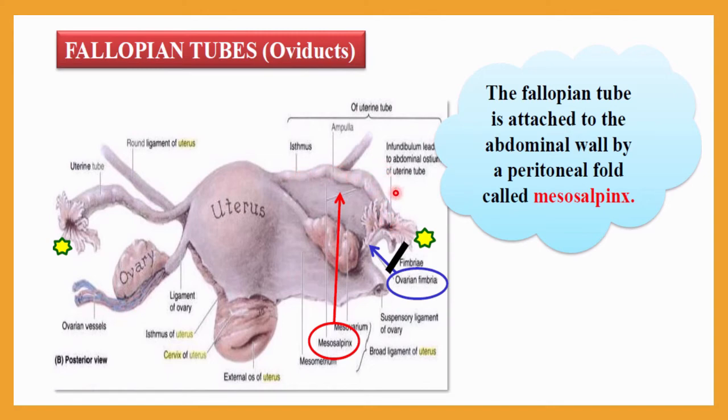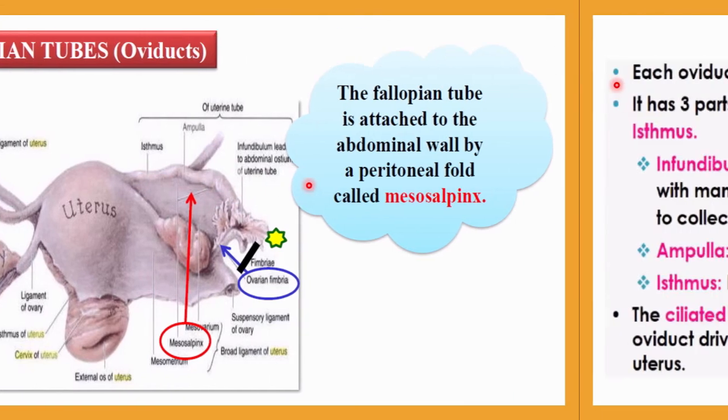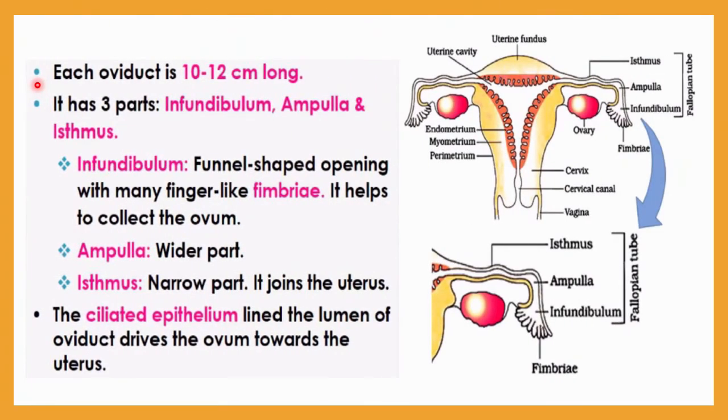Okay, and the fallopian tube is attached to the abdominal wall by a very important structure or fold that is called peritoneal fold, and the specific name for this fold is mesosalpinx. So here you can see the mesosalpinx. This structure is very important to hold this fallopian tube at its sides. So let me discuss the fallopian tube in detail.